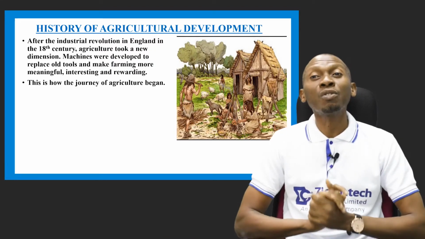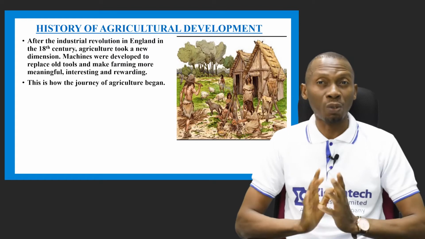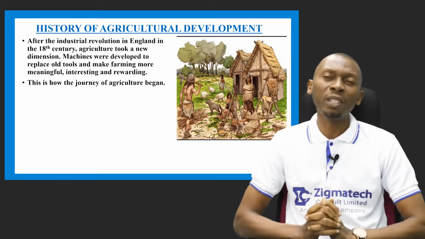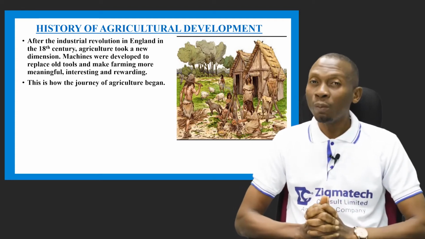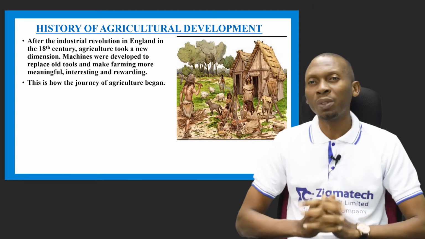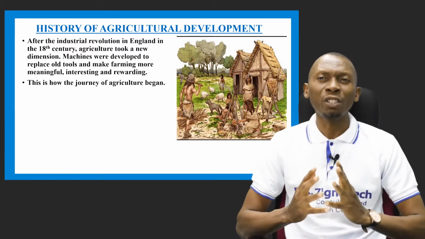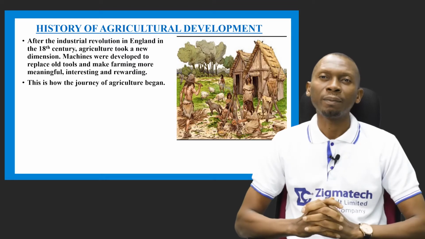Now, after the Industrial Revolution in England, which was in the 18th century, agriculture took a new dimension. At this stage, machines were developed to replace old tools, and this made farming more meaningful, interesting, and rewarding. So this is how the journey of agriculture began.